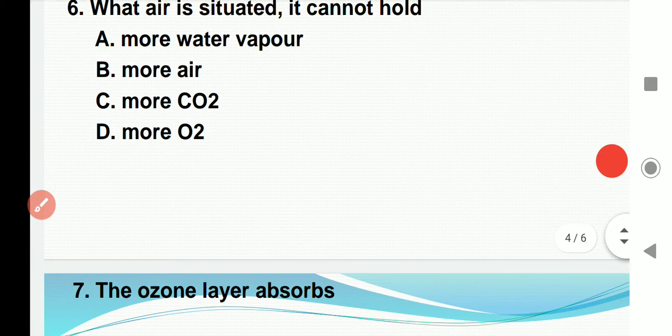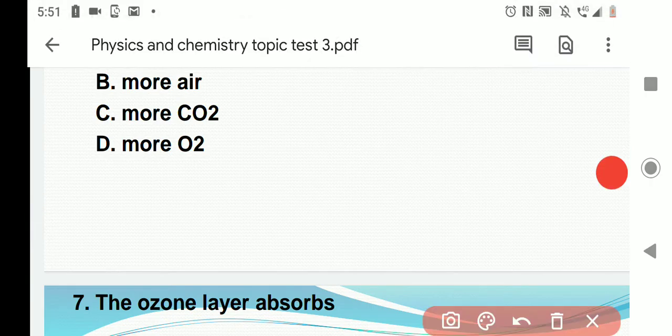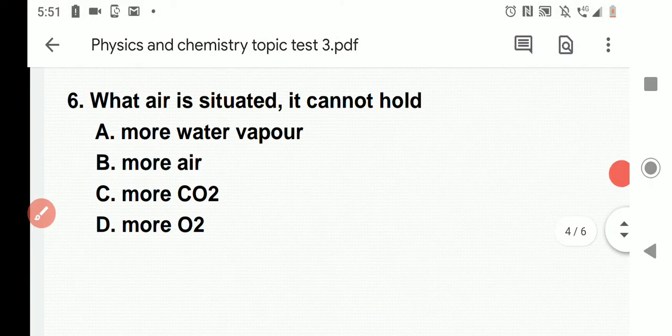Next question, sixth question. When air is saturated, it cannot hold what? Option A, more water vapor. Option B, more air. Option C, more carbon dioxide. Option D, more O2. Before going to the answer, what is the definition of air?